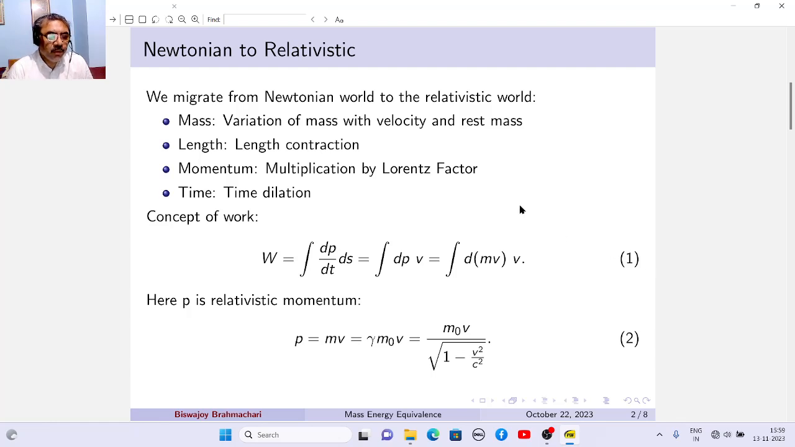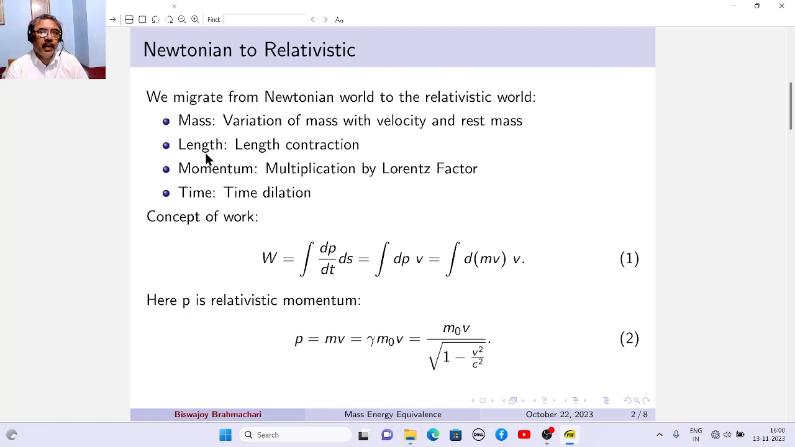When we migrate from the Newtonian world to the relativistic world, many of our ideas need modification. The idea of mass needs modification because now we have two different types of mass: one is the relativistic mass, another is the rest mass. We also have to modify our idea of length.